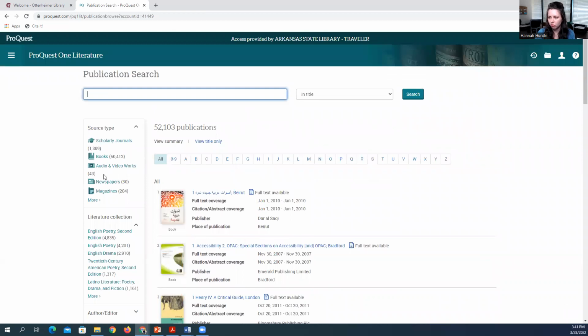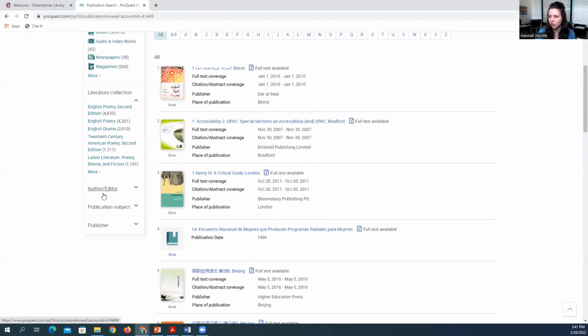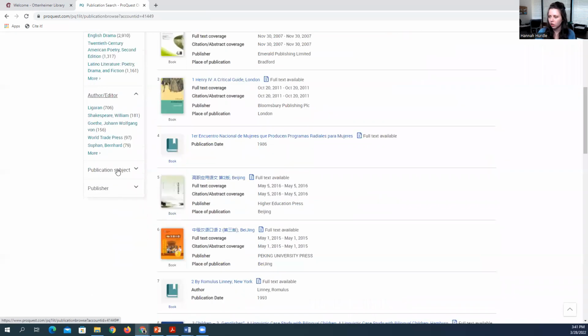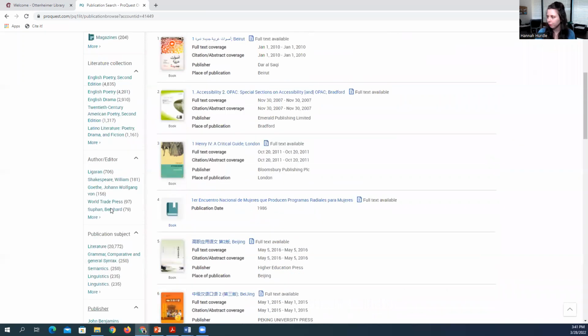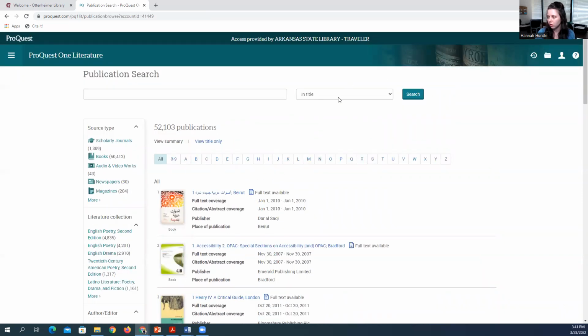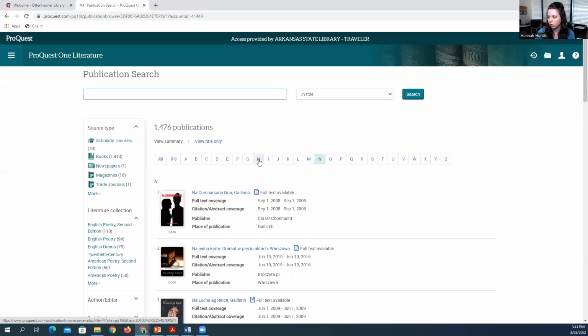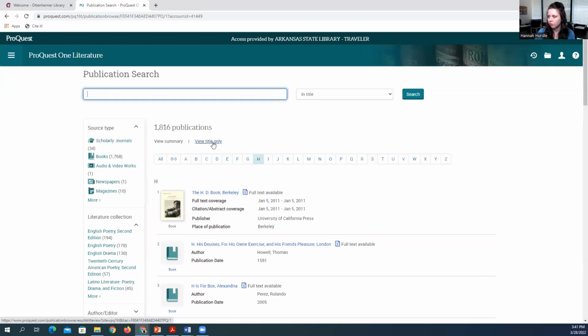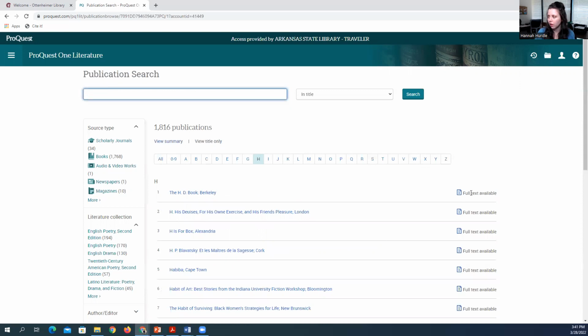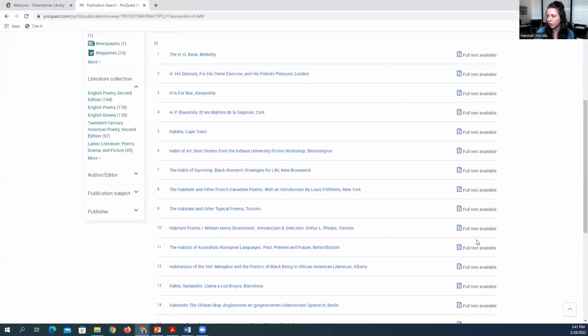You can limit by source types, literature collection, an author and editor, a publication subject, or a publisher. You can search specifically for something in the title begins with, in the subject or the publication summary. Or if you know what you're looking for, you could search alphabetically. You can view the summary or just view the title if you would like, and it'll tell you if there's full text available or not.